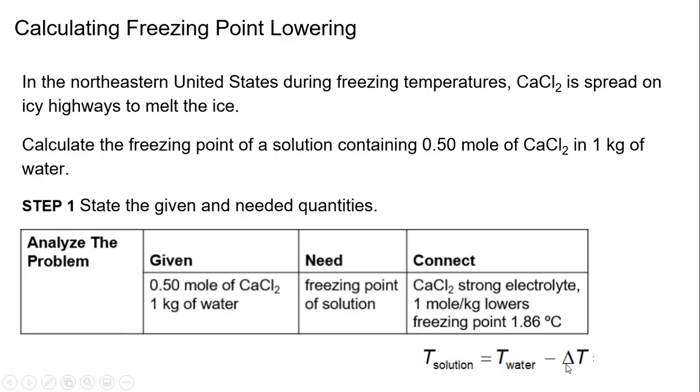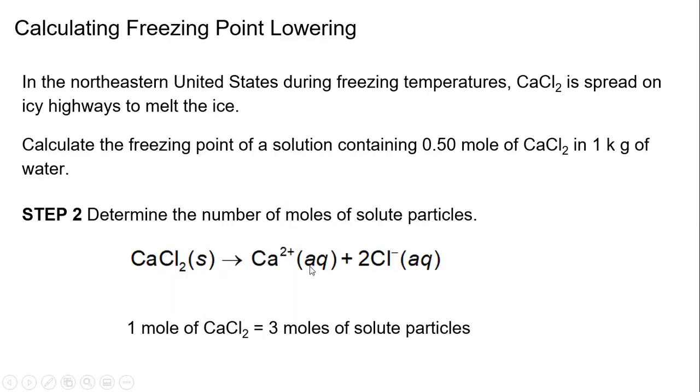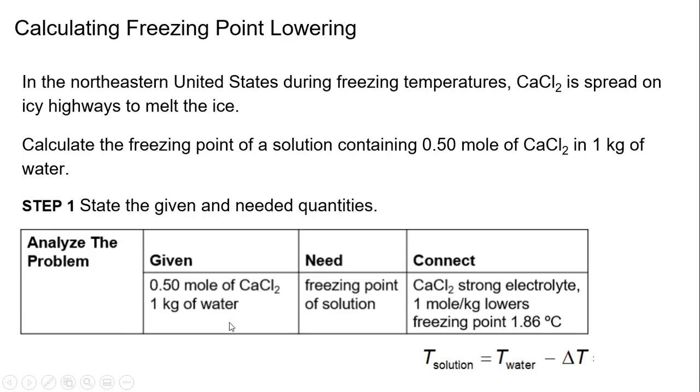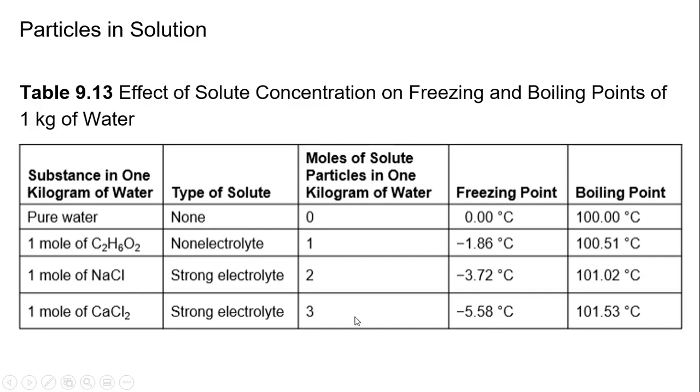Okay, so now that we know what we have, let's start working on the problem. To determine the moles of solute particles, this is a dissociation. It has to be dissociated from an ionic compound into aqueous solution. We have 3 moles of solute particles. However, we only have 1 mole of calcium chloride. So this might be a little confusing to some, but we're going to use the 1 mole here compared to the 3 moles here. This is the freezing point for calcium chloride and what it ends up being affected by using the 3 moles. But we're going to stick with the 1 mole up here because that's how your book wants to do it.